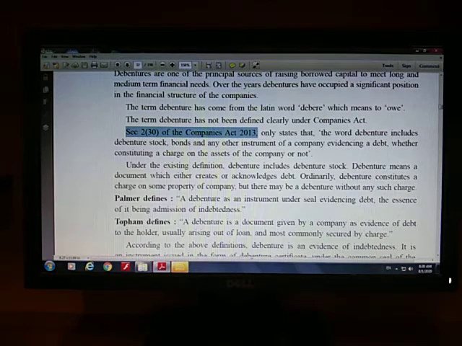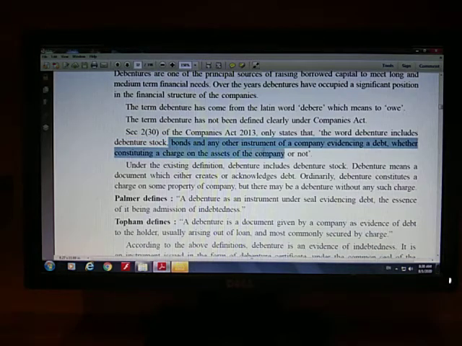What does debenture mean? The definition is: the word debenture includes debenture stock. If you remember, this definition of debenture is just like the definition of shares. The word share means a bundle of fully paid shares put together for convenience, which includes stock, something like that. So the word debenture includes debenture stock, bonds and any other instrument of a company evidencing a debt.